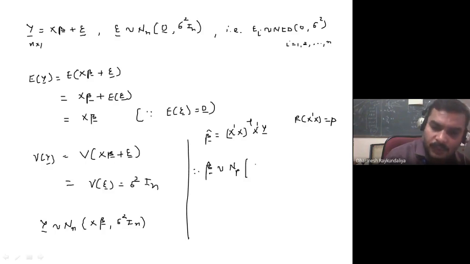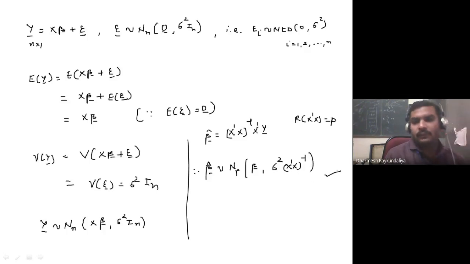What is the mean of beta cap? It is beta. And what is the variance? We have already obtained it as sigma square x dash x inverse. So this we know. From where? Once we assume that epsilon has the normal distribution, of course y is a linear function of epsilon, so it is also normal, and because y has the order n cross 1, it is an n variate normal distribution.